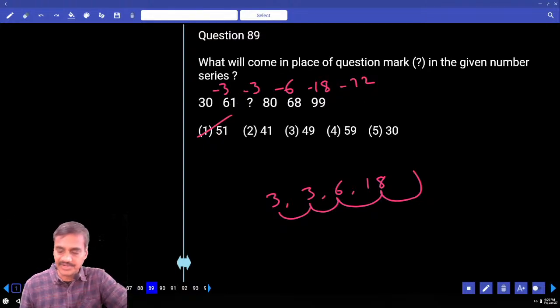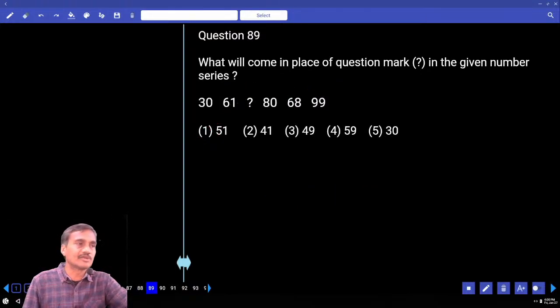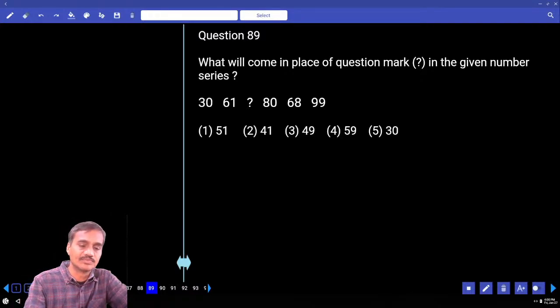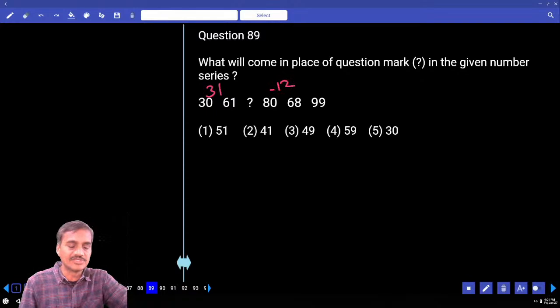88. Then 89. Tell me, which category does this 89 come under? Again difference. And 30, 61. What is the difference between these two? 31. 80 and 68, what is the difference? Minus 12. And 68 and 99, what is the difference? 31. So if it is 31, then it will be alternating here.